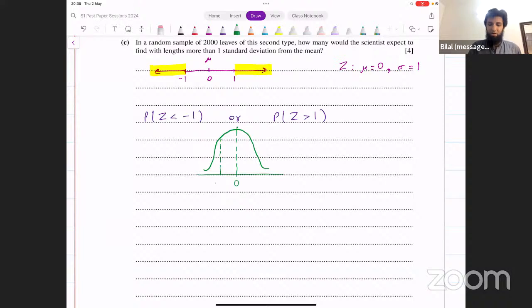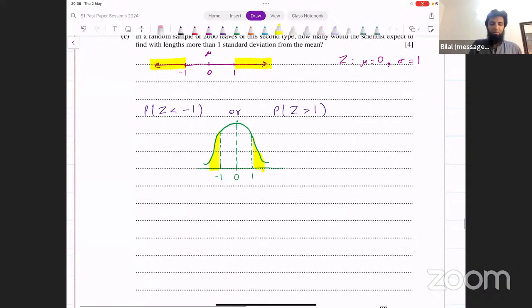If you have -1 here and you have +1 here, what you're looking for is this region and this region. Now, since the curve is symmetric, these two regions are both going to be the same. We can just find one of these and just multiply that by 2.